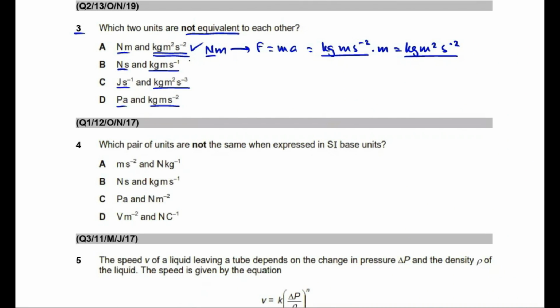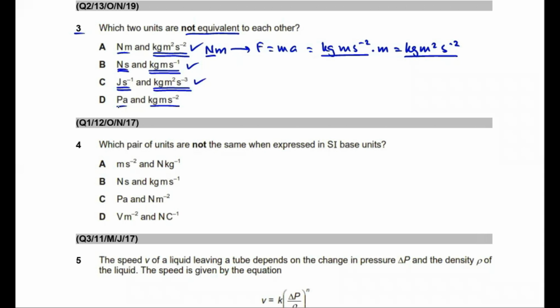Now students, use the same method to check whether these units, Newton second and kilogram meter per second, are equivalent to each other or not. Students, I have done all 500 questions in the workbook and I know that these units are also equivalent to each other. And similarly, next two units, joule per second and kilogram meter squared per second cube, they are also equivalent to each other.